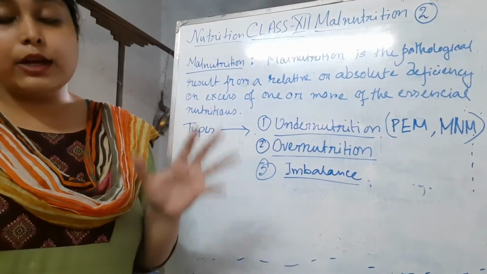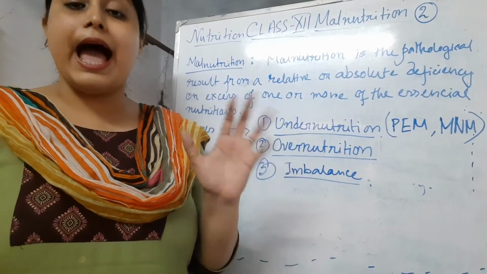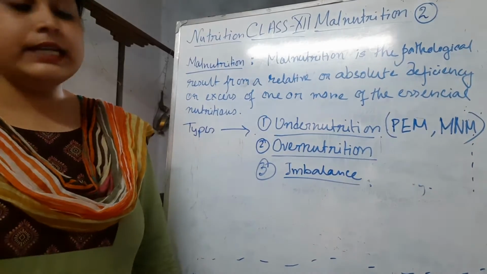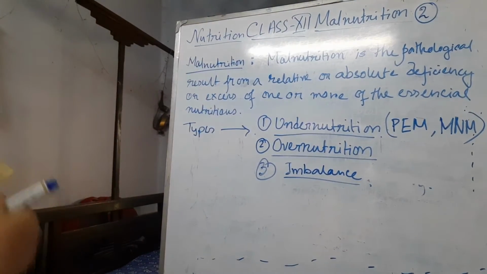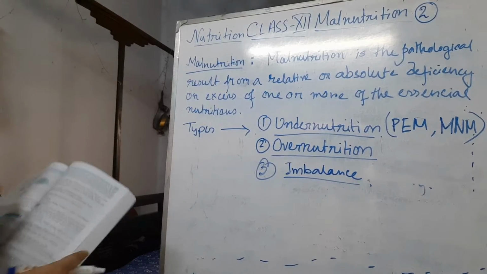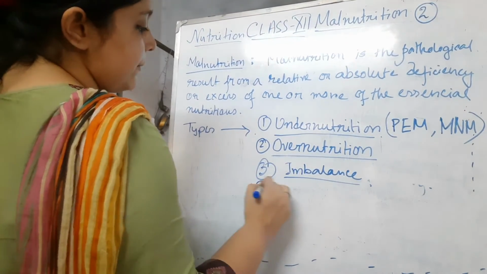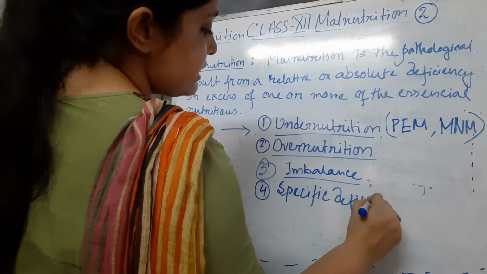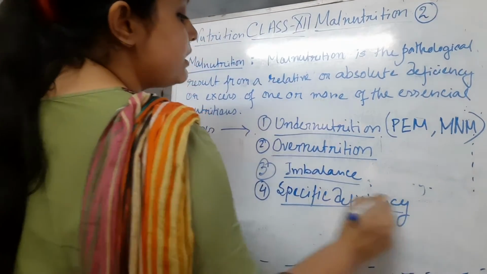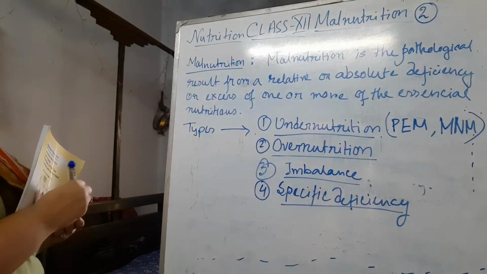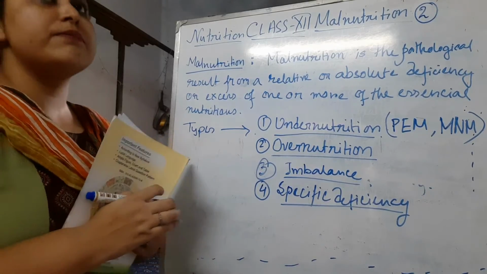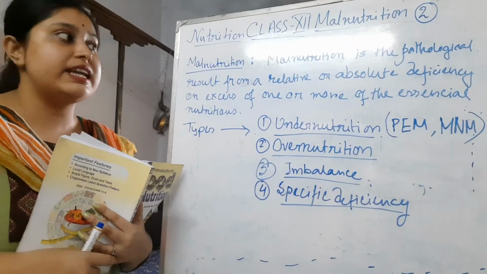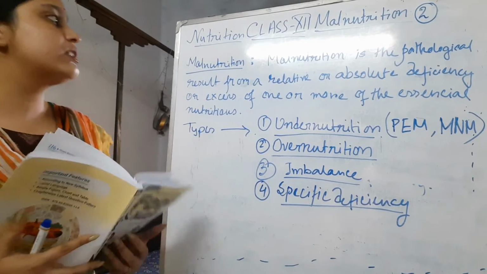So we have to maintain all the nutrients according to their need as well as their ratio, then it will work best. The final, or fourth, type of malnutrition is specific deficiency. Here the word specific means there is something specific that, if deficient in our diet, can lead to some disease or malnutrition.